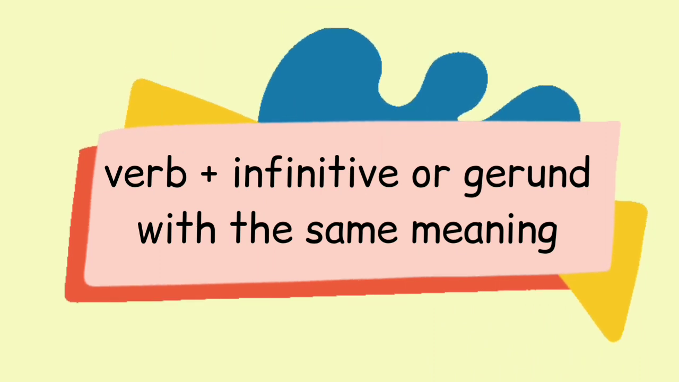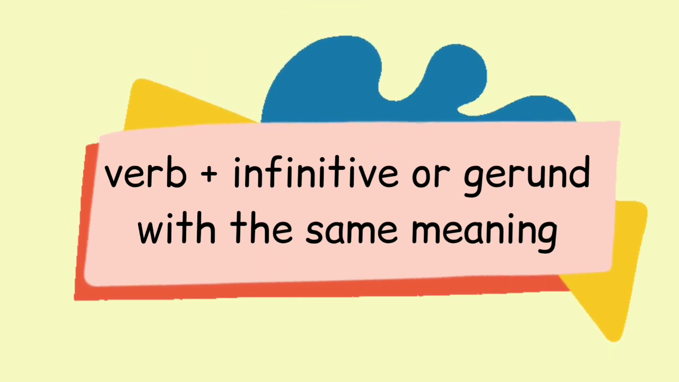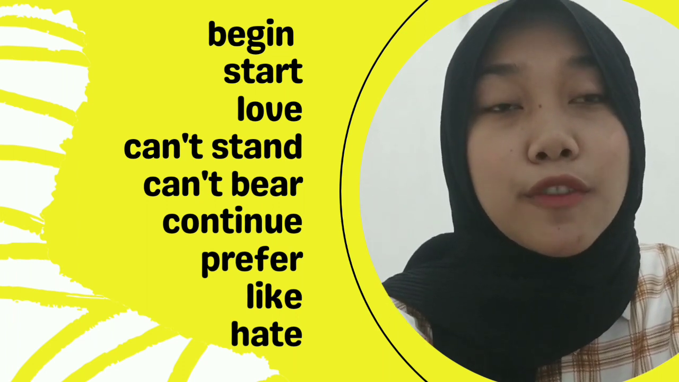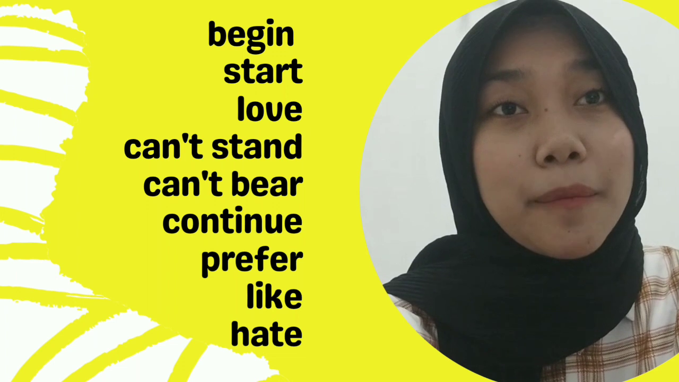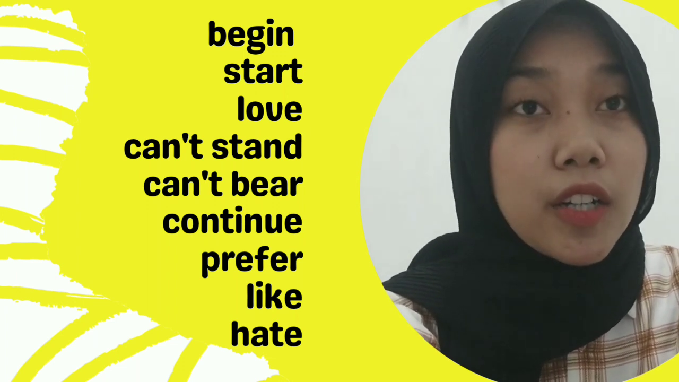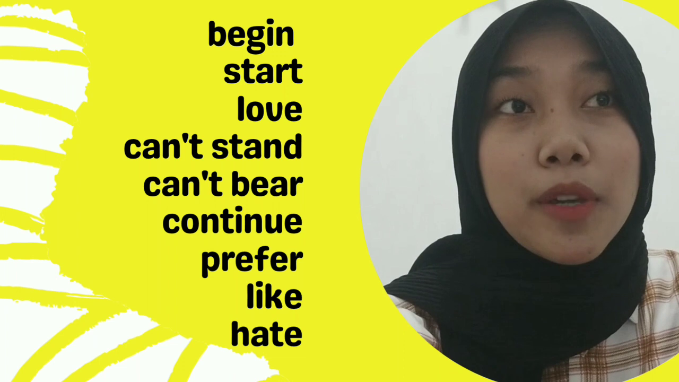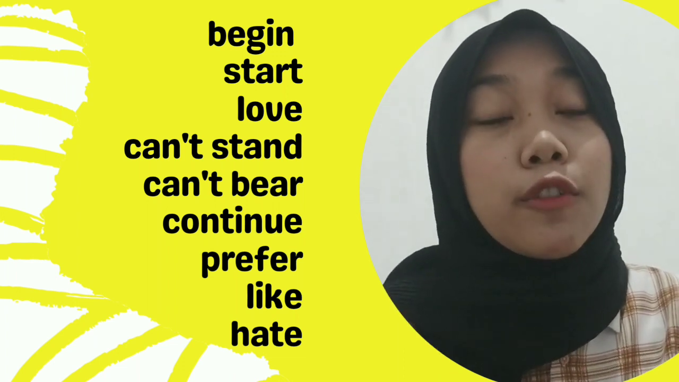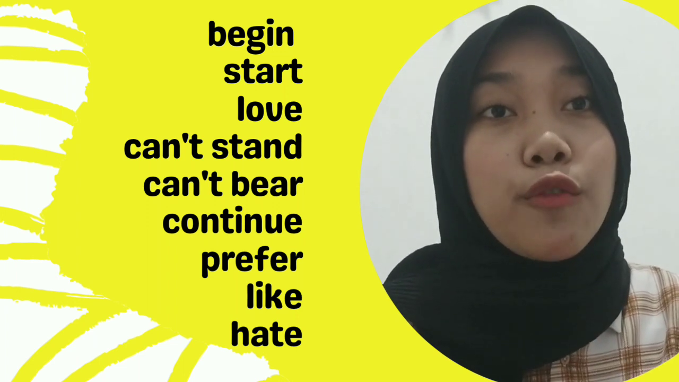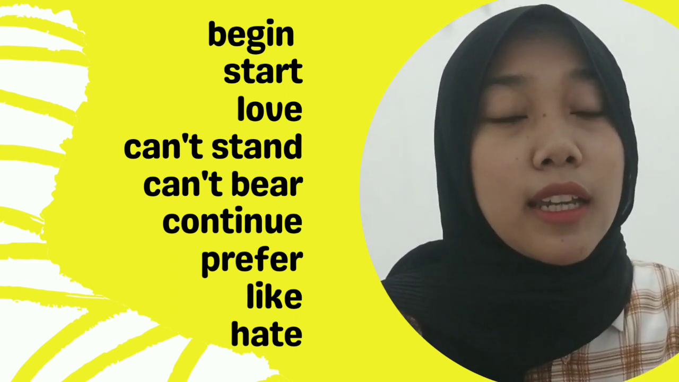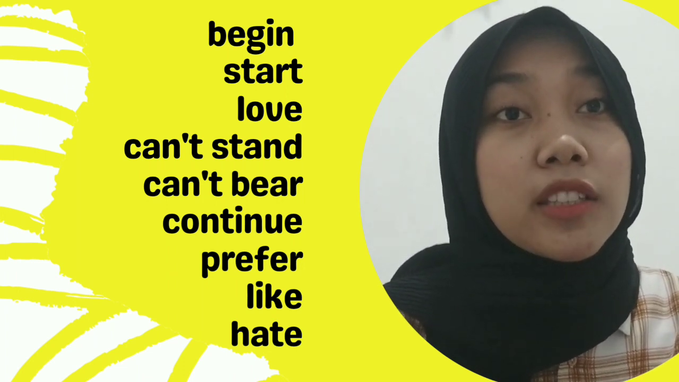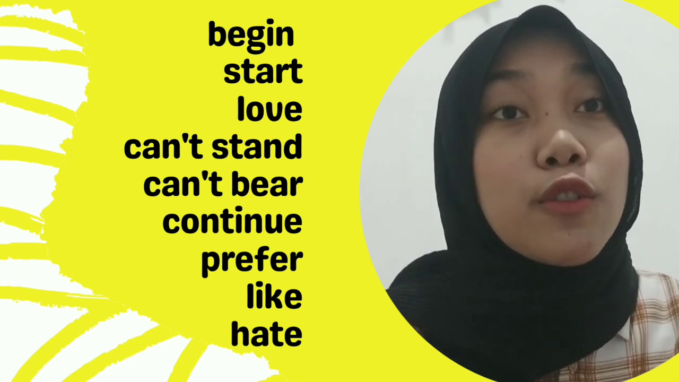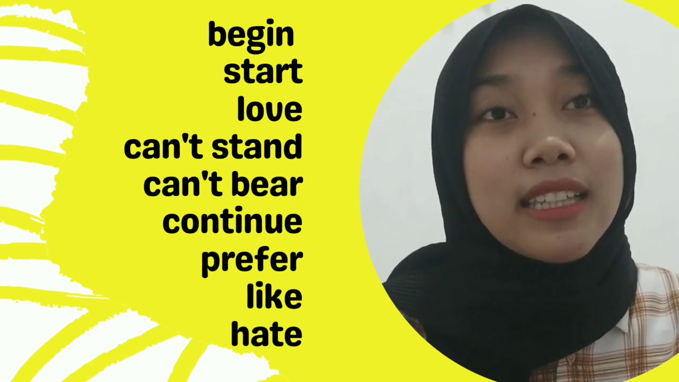For the first, let's talk about verbs with infinitive or gerund with the same meaning. Okay, here are the common verbs that can be followed by either gerund or infinitive, but have the same meaning. The verbs are begin, start, love, can stand, can bear, continue, prefer, like, and hate. For your information, guys, prefer is one of the verbs that has a unique characteristic. It has a different pattern when you use it with gerund or with infinitive. If you want to know the difference, just see the examples after this.